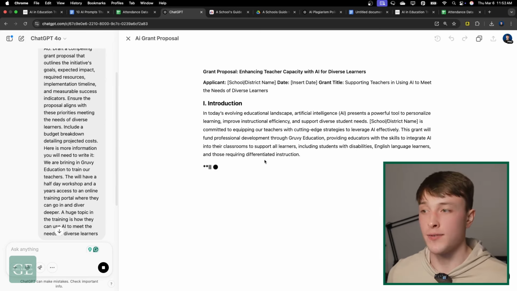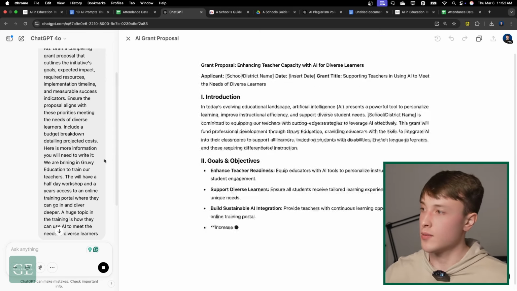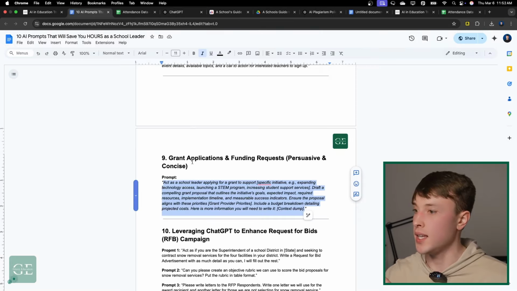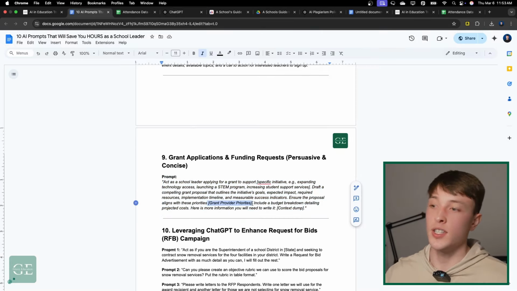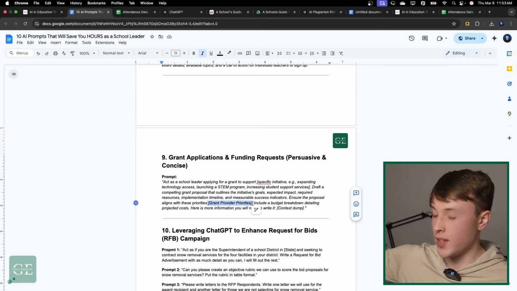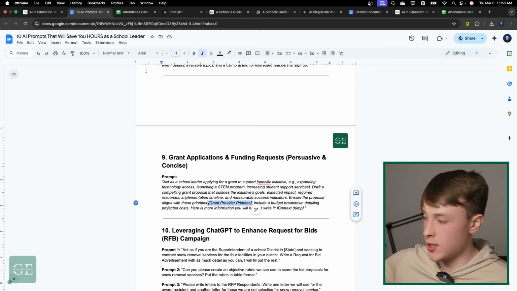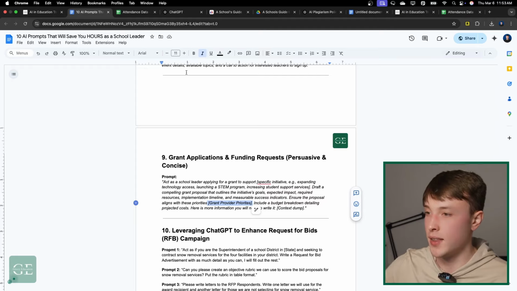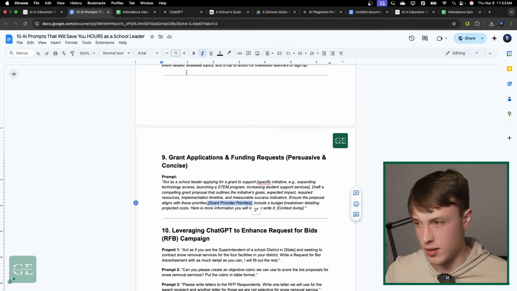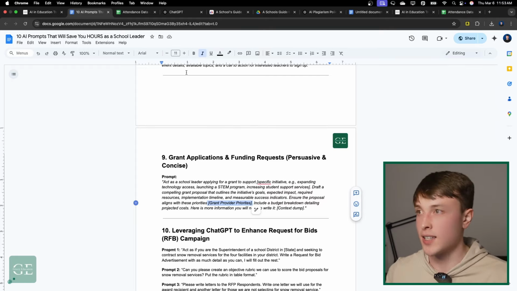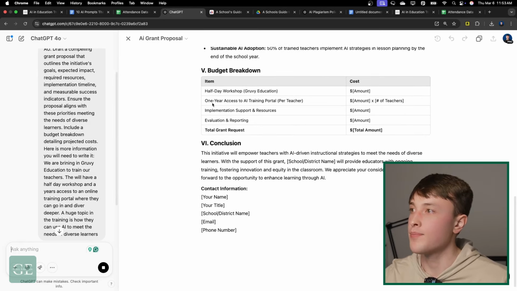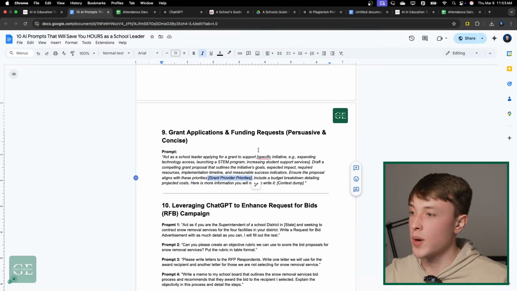So AI is just a massive tool. I know we're in the prompt where it says you need the grant provider priorities. You could literally just copy and paste all of the content from whatever they give you. Here's what they say we need, how to apply for the grant, paste it in there. Here's what we're doing, context dump that, and it'll just connect the two for you and write it all pretty as well. It's a huge tool for that.